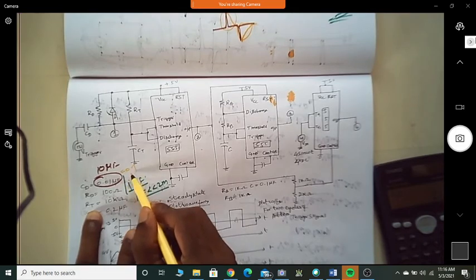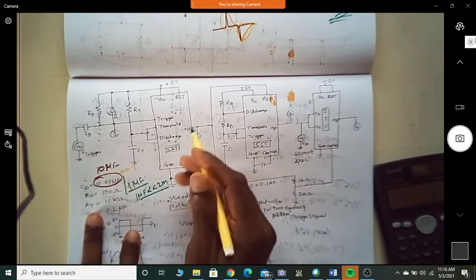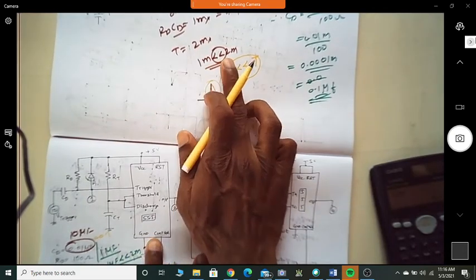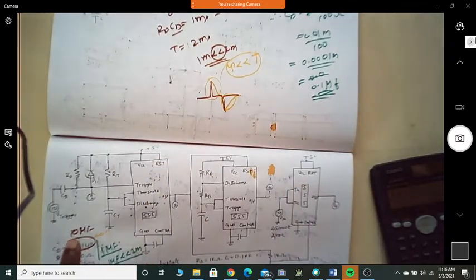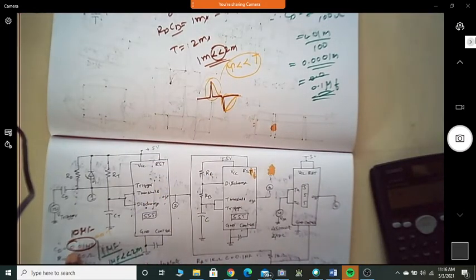Instead of 0.1, I can still take it as 1 microfarad. Then it will become 0.1 millisecond, which is far less than 2 milliseconds. Okay? So this is not the only value of CD you can take. You can take a range of values. Correct?